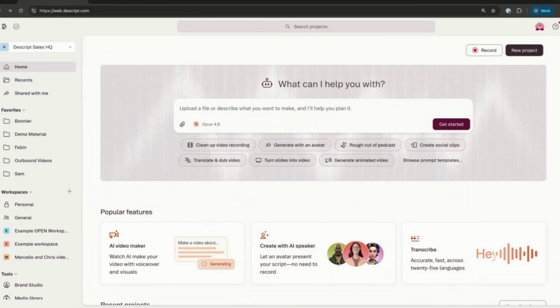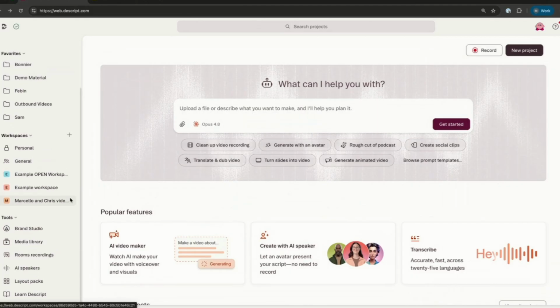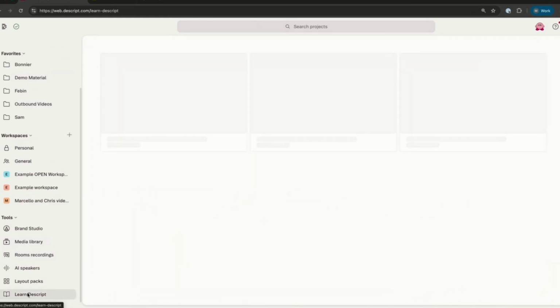Now, you can absolutely check out those free plans, but when you are looking at those plans, there should be an option for a trial in there. And whenever you're in there, on the bottom left of the homepage, the main area of Descript, there is a tab called Learn Descript. Learn Descript is our resource that has small bite-sized learning content that can help you get started right away in Descript.